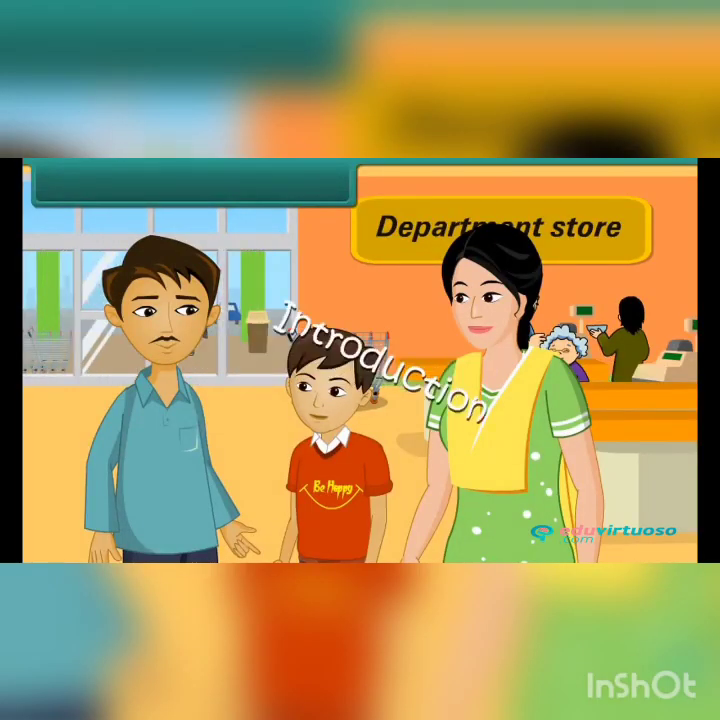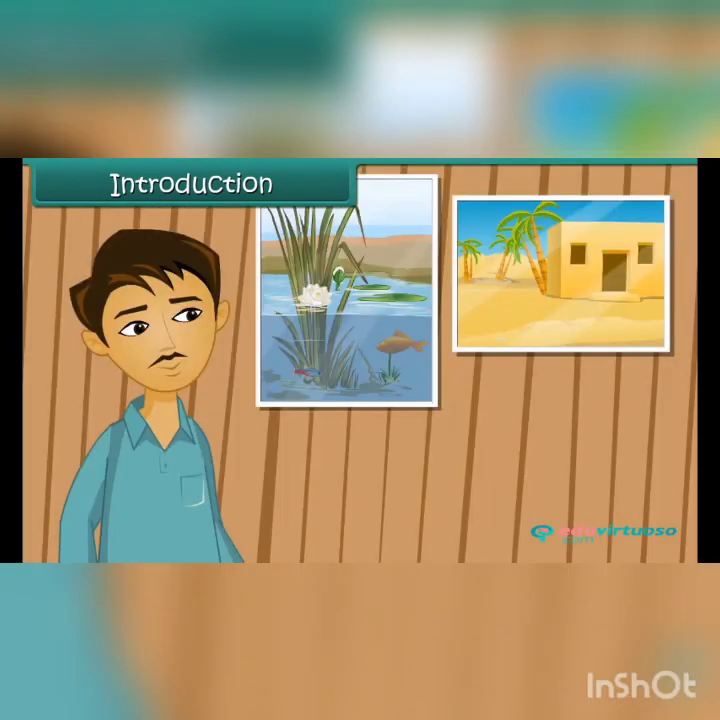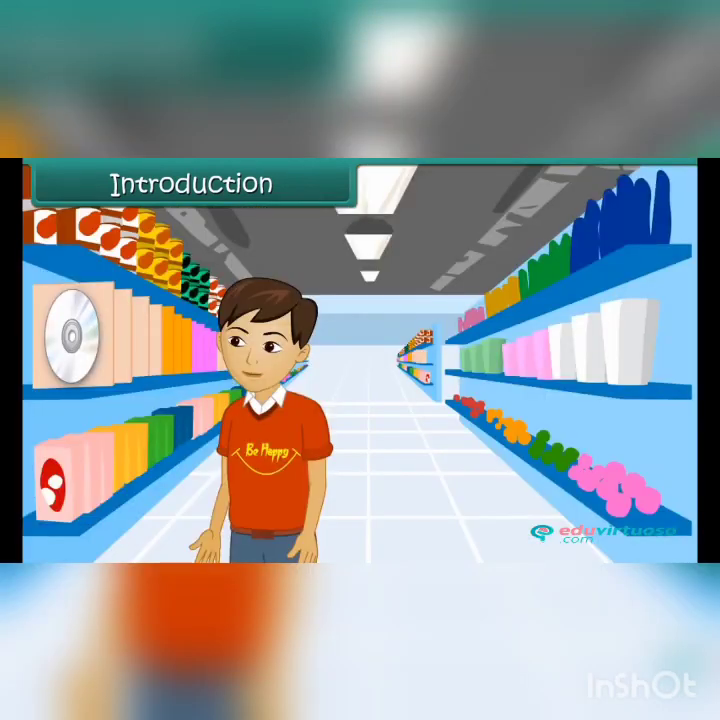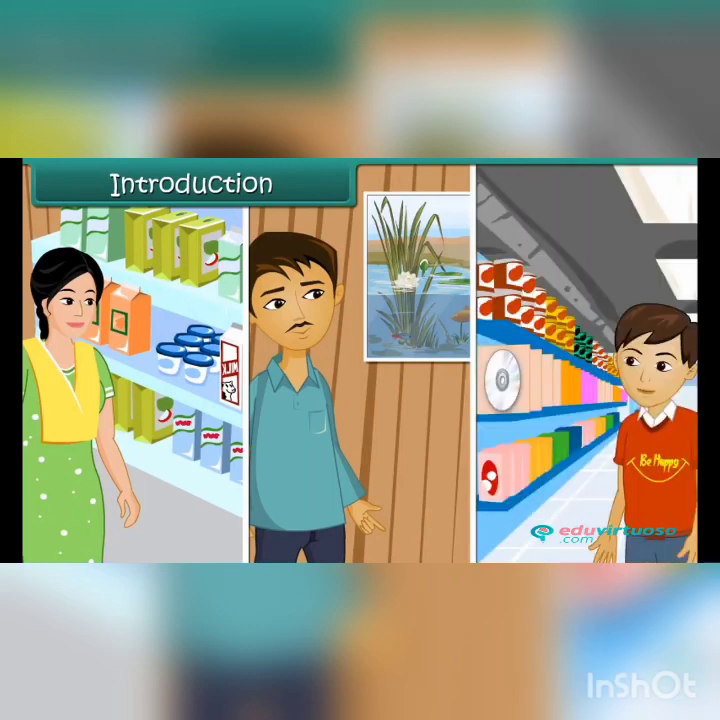Children, just imagine you are in a department store with your parents. Your mother wants to buy some grocery. Your father wants to look at some paintings. You want some music DVDs for yourself. Now, three of you are going in different directions in the department store. Why?